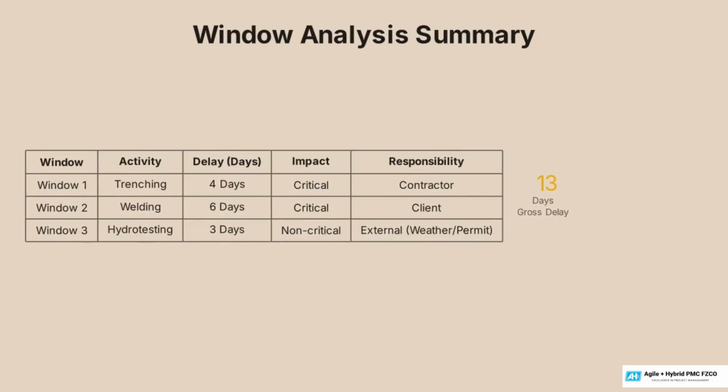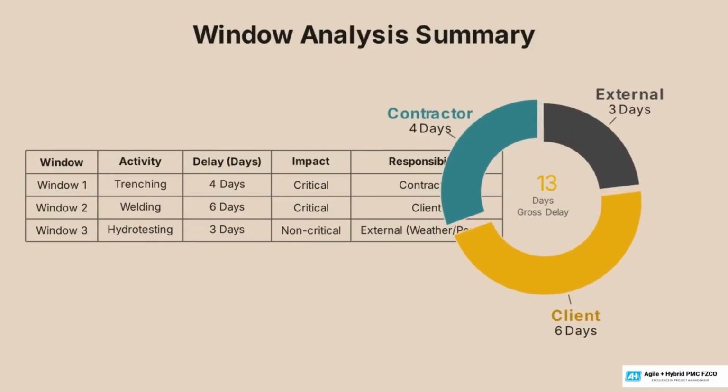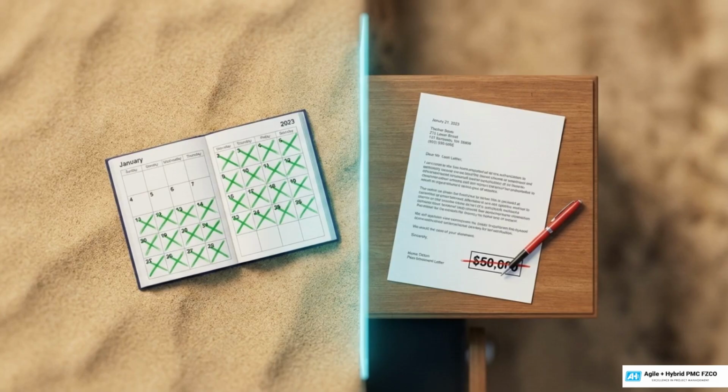Out of 13 total delayed days on the project, 4 days belong strictly to the contractor's trenching issue, 6 days belong to the client's material failure, and 3 days map to external factors. External delays like weather events or government permits are isolated carefully in claims. They frequently grant contractors time extensions to avoid penalties, but rarely result in financial compensation.